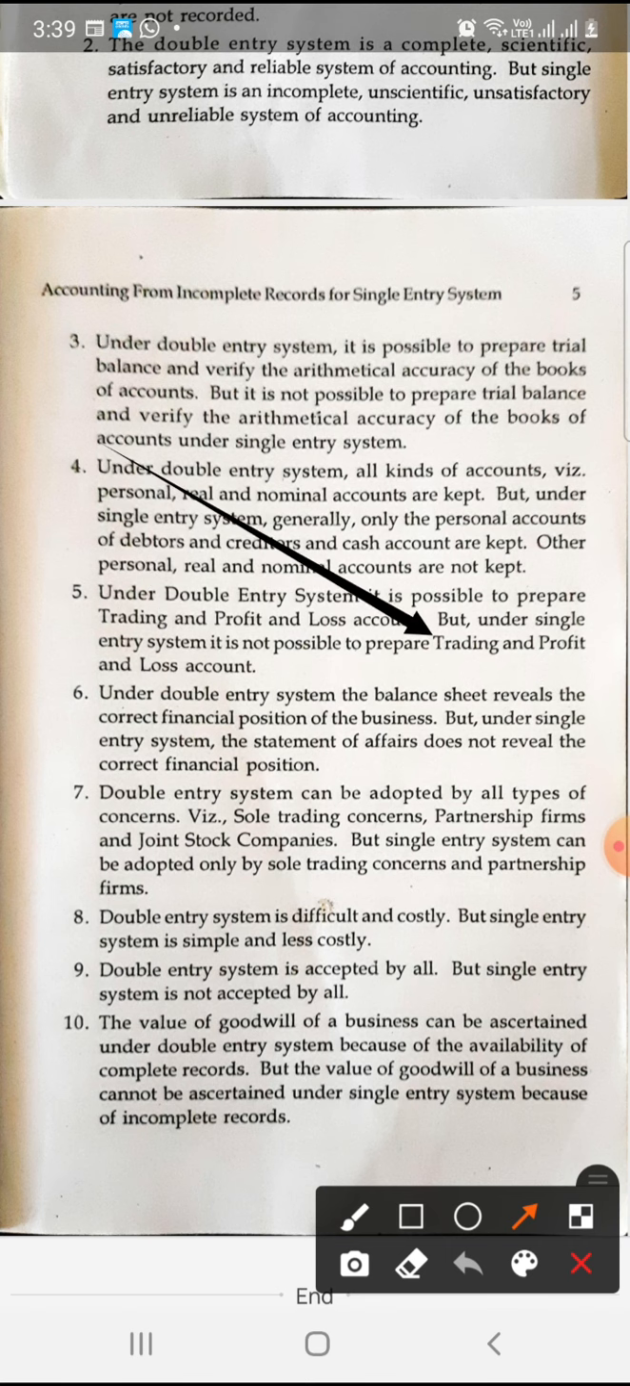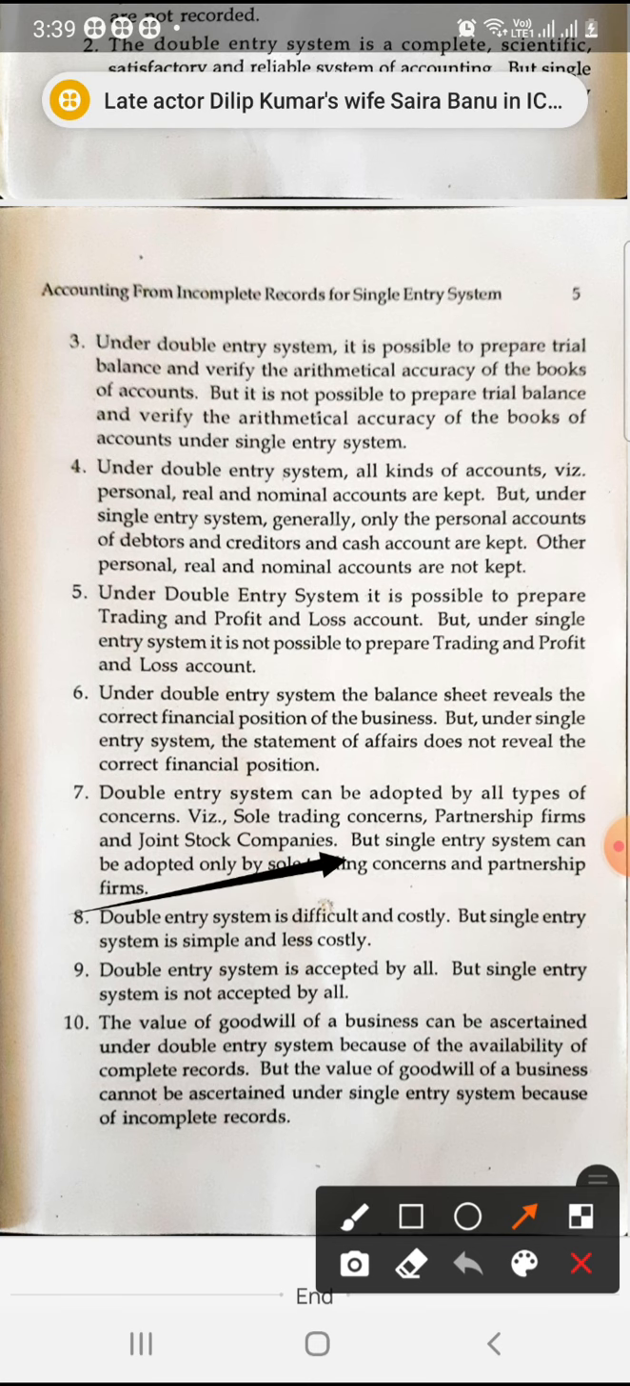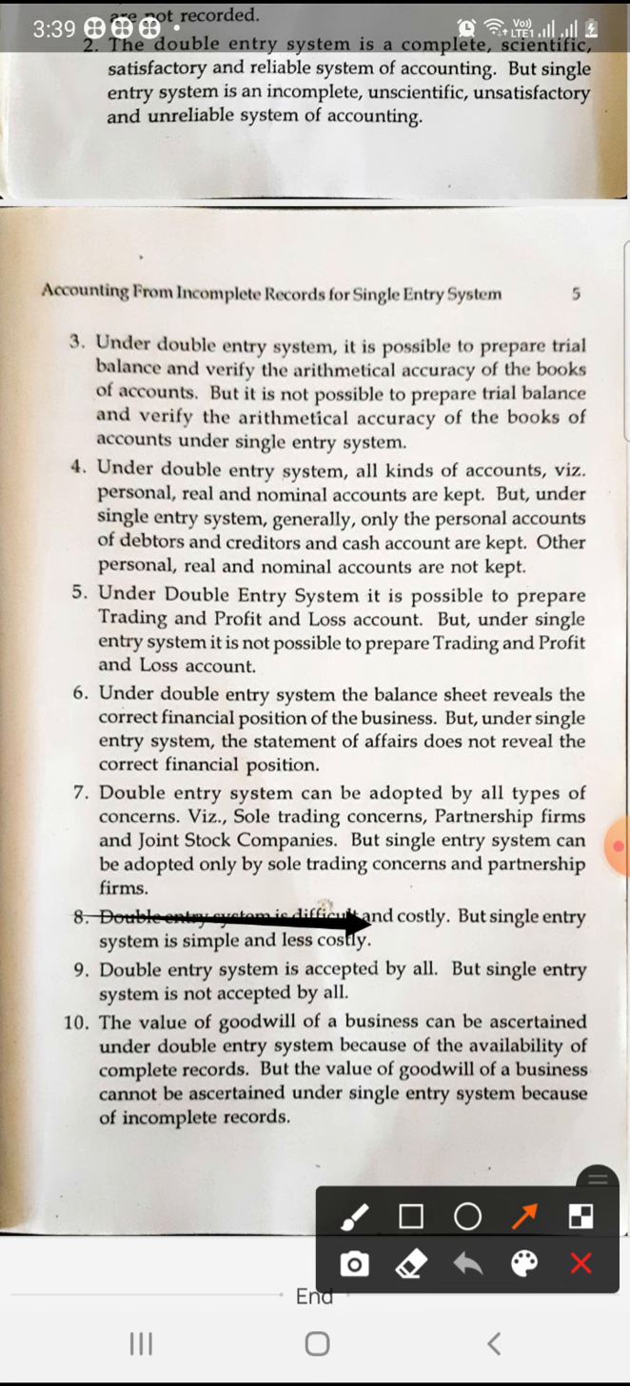Under double entry system, it is possible to prepare trading and profit and loss account, but under single entry system, it is not possible to prepare profit and loss account. Okay, next, under double entry system, the balance sheet reveals the financial position of the business, but in single entry system, the statement of affairs does not reveal the correct financial position. Double entry system can be adopted by all types of concerns, sole trading, partnership firm, joint stock company, etc. But the single entry system is adopted only for the sole trading concern and partnership firm.